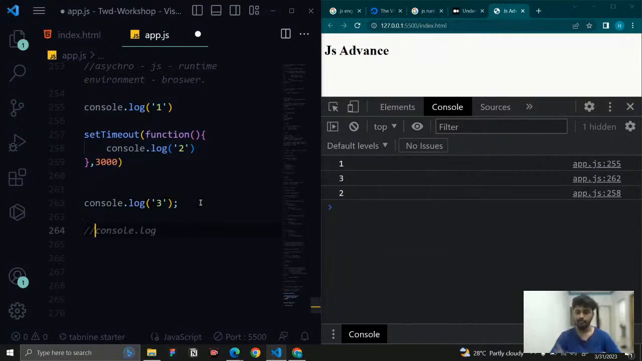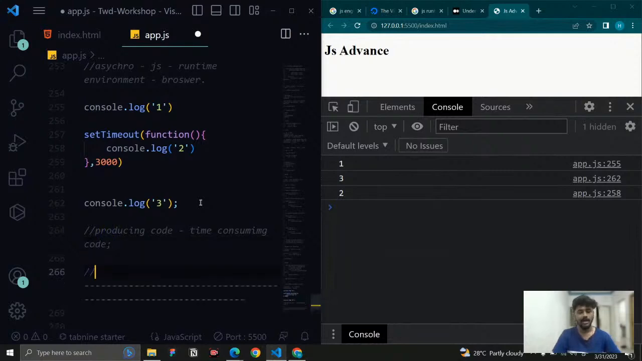So simply, in promises there are two things. One is the producing code. What is the producing code? It is the time consuming code. And the next one is the consumer code. Code means function: a producing function and a consuming function.